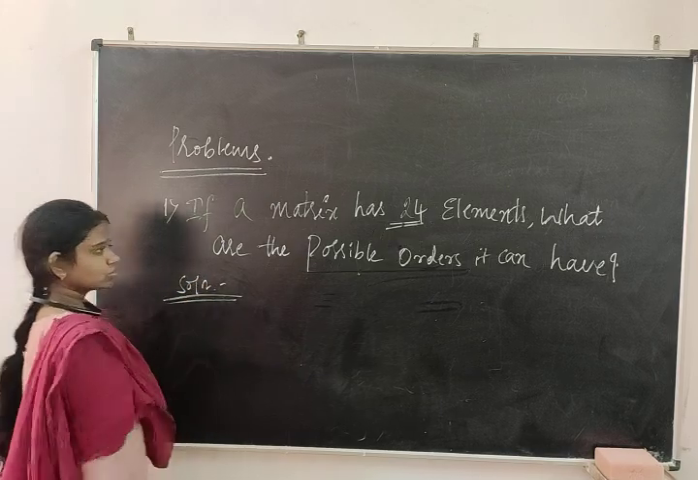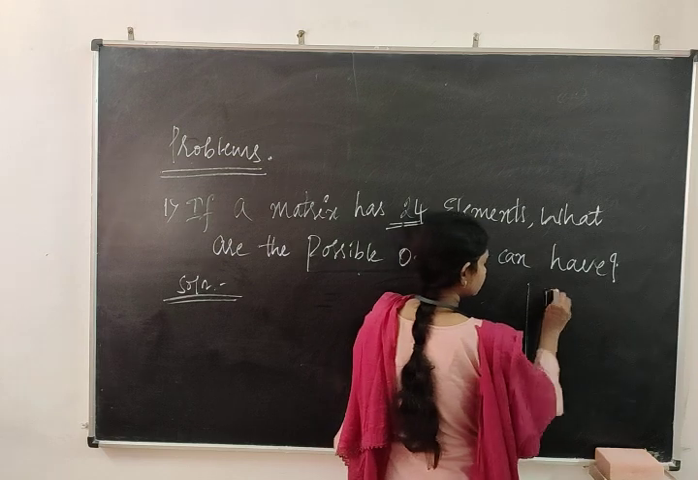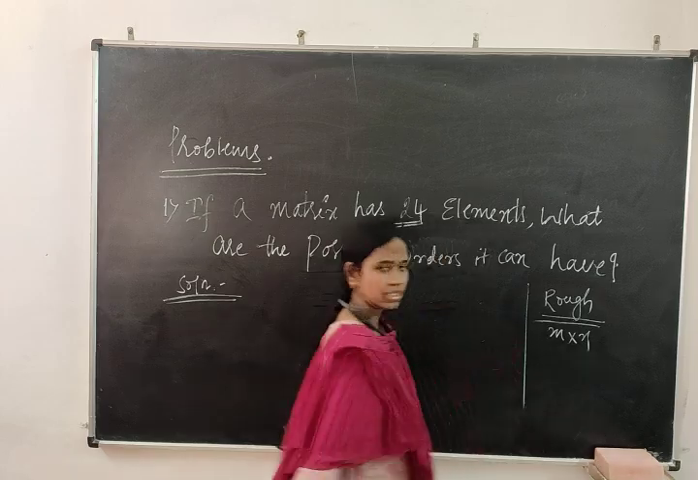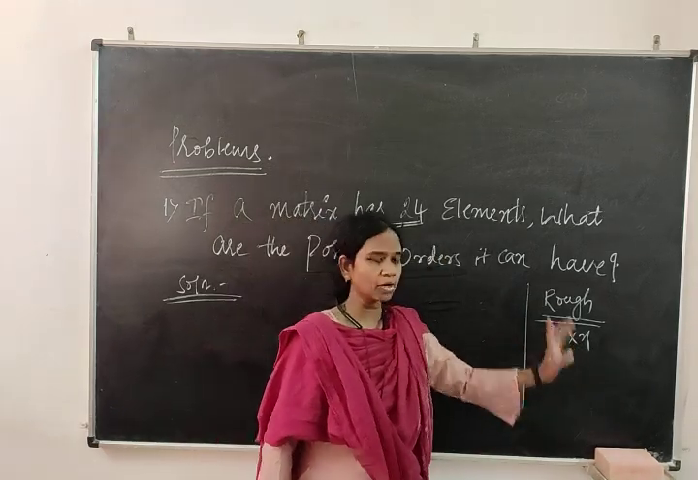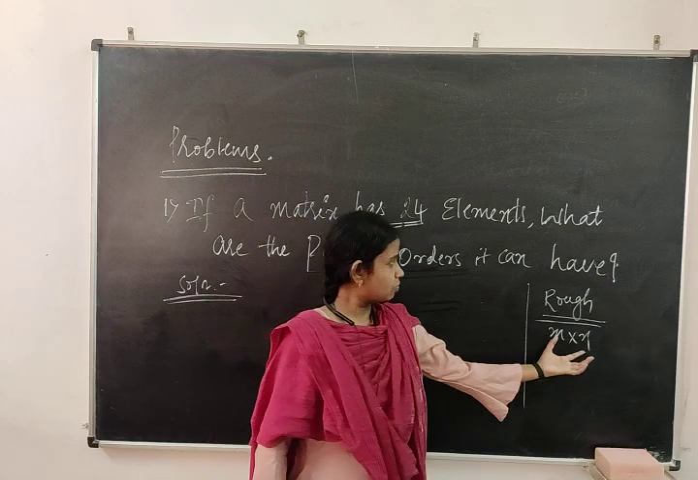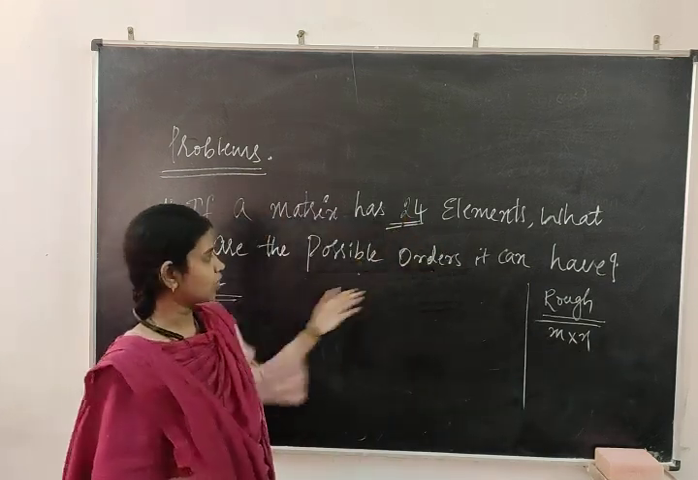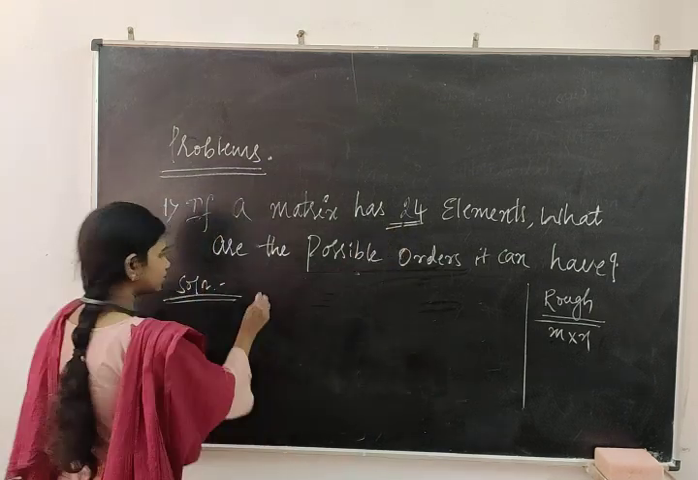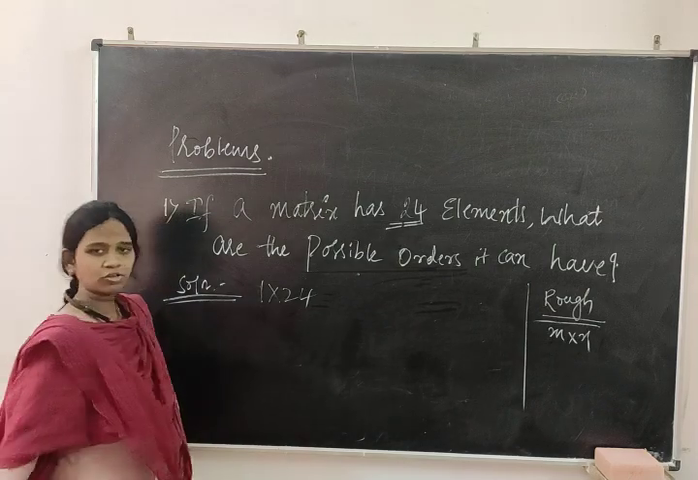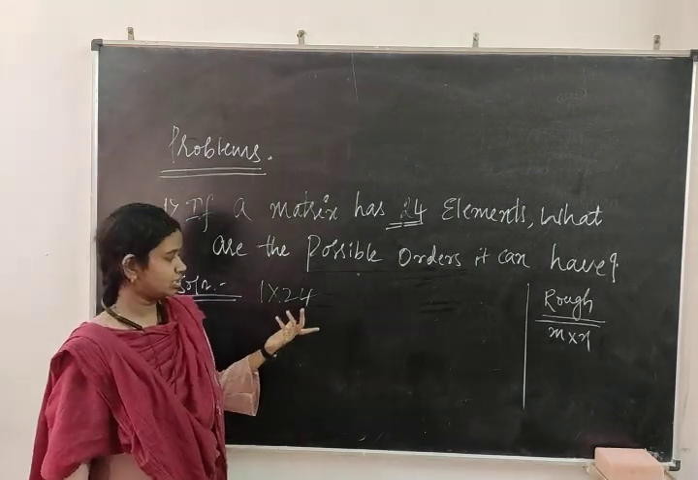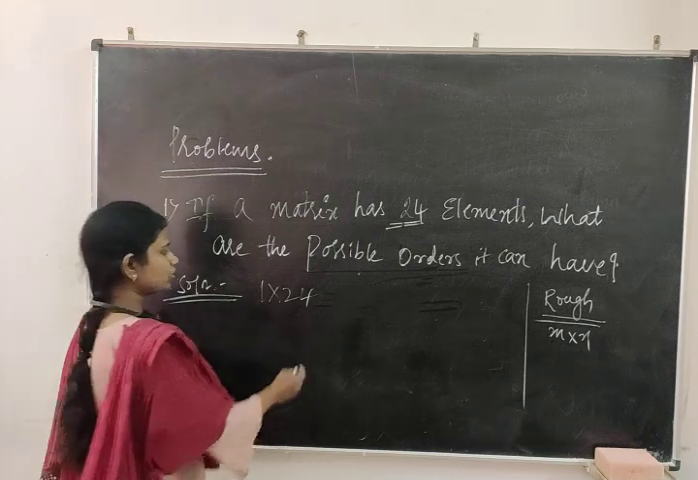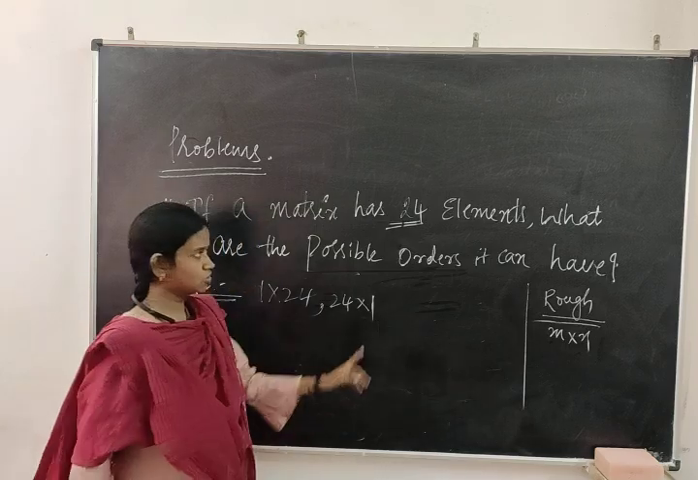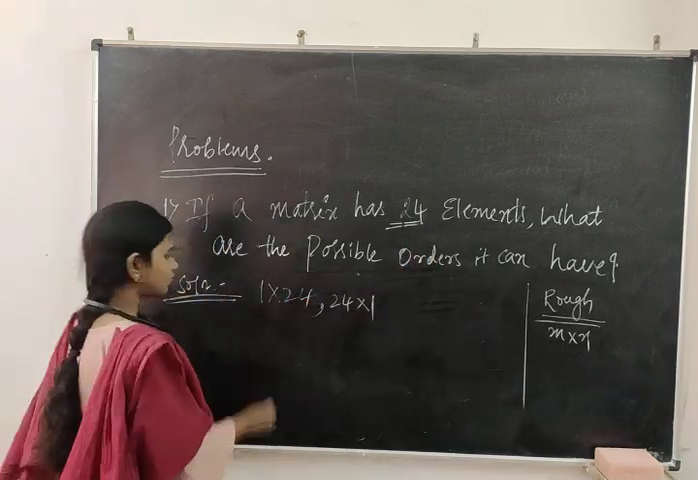Solution. First of all, you remember what order is. Order is represented in the form of m cross n. So it means multiplication of two numbers. Which two numbers, if you multiply, are you going to get 24? You are going to write that. That is the whole solution. So for 24, I will start with 1. If I multiply 1 into 24, it's 24. Next you just reverse it, comma, 24 into 1. Is it possible to get 24? Yes.